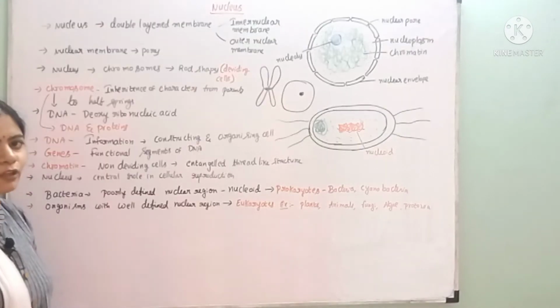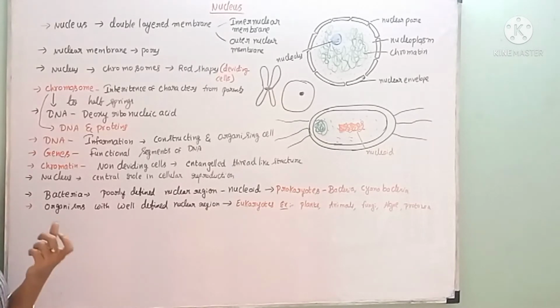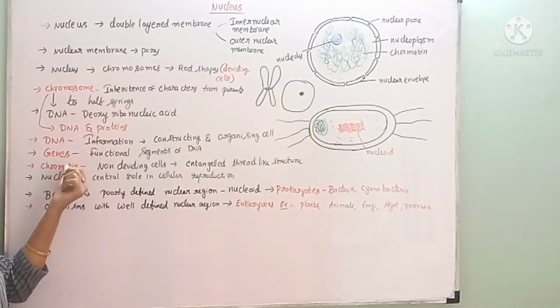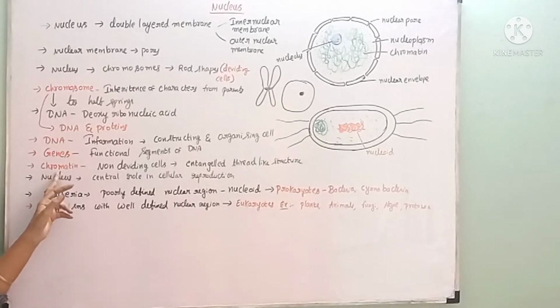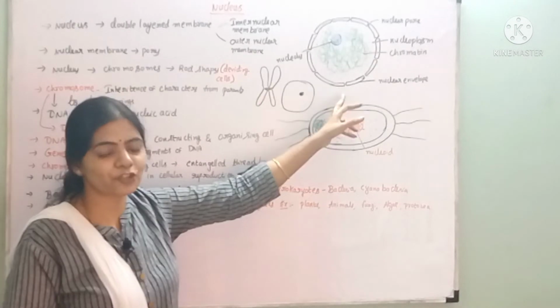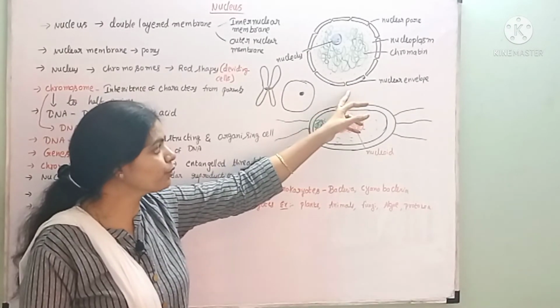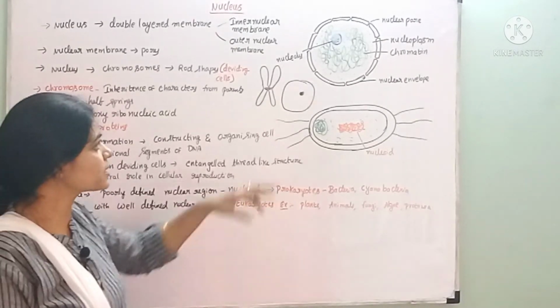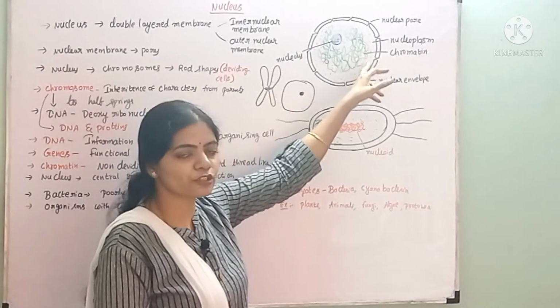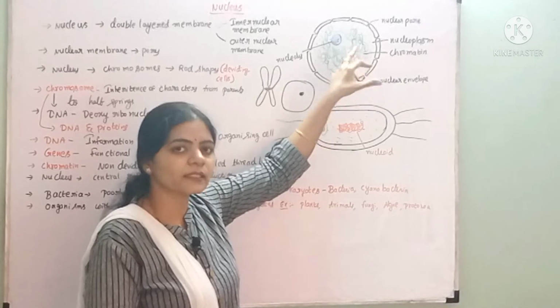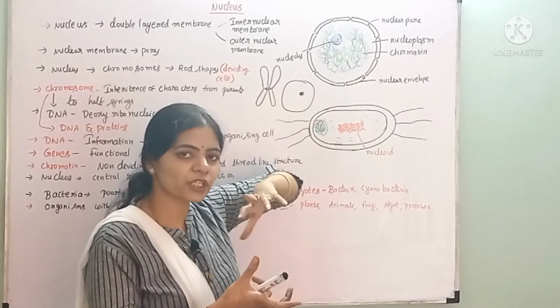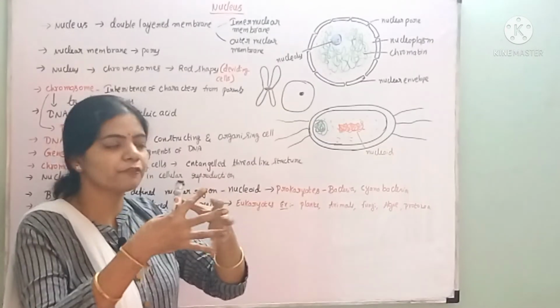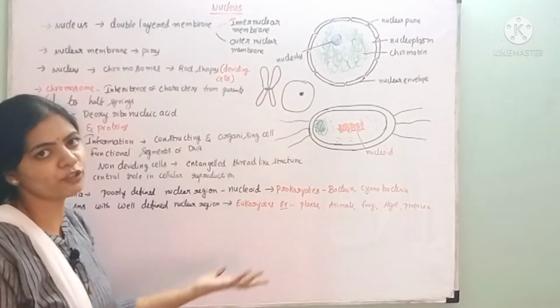So within the DNA, there are also several functional segments present. Those functional segments are called genes. Here, we have studied chromatin. Chromatin is nothing but, in the non-dividing state of a cell, within the nucleus there is an entangled thread-like structure present. That entangled thread-like structure is called chromatin. This chromatin, during the division of the cell, condenses itself and forms a rod-like structure called a chromosome.